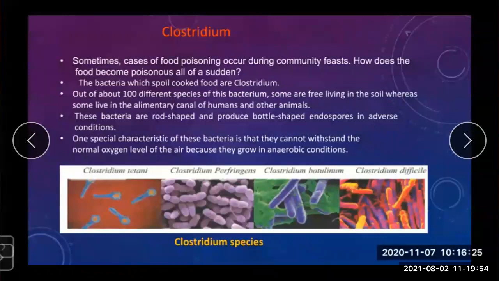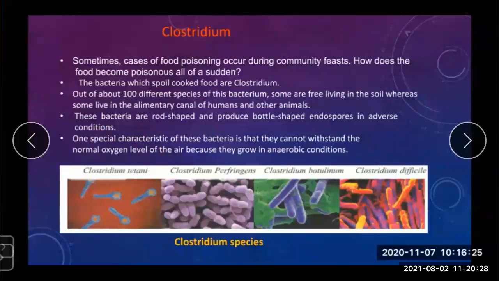And an example of this is Clostridium tetani. Now, what is this? Have you heard the word tetanus injection? Yes, our mother or a doctor suggests that whenever we get an infection or cuts from iron material or sharp things, we should take a tetanus injection. This is the reason. Okay.